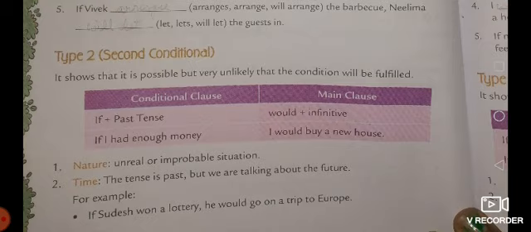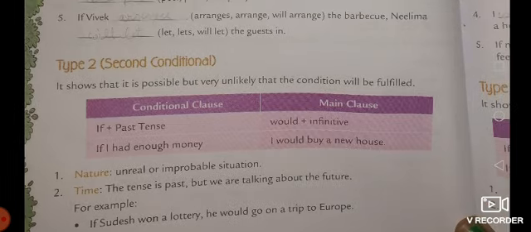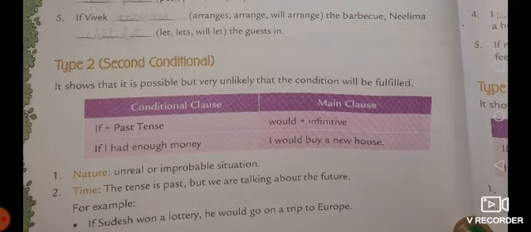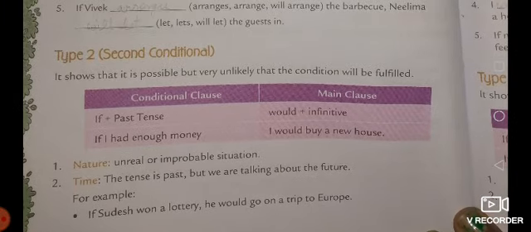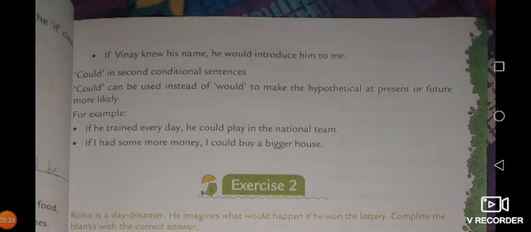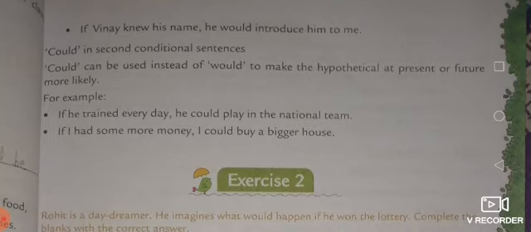Means that is not real. Next is time. The tense is past but we are talking about the future. Although the tense is past, the sentence indicates the future. For example, if Sudesh won a lottery, he would go on a trip to Europe. Here is another sentence. If Vinay knew his name, he would introduce him to me. So this kind of sentence is past in nature but indicates the future.